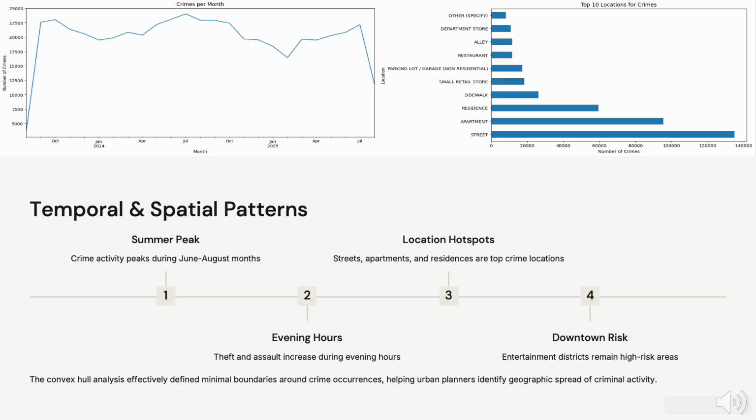Also, the most common locations for crime are public streets, followed by apartments and residences, as seen in the second graph on the right side, which is plotted against the location with the number of crimes, and the graph is named top 10 locations for crimes. This confirms that both public and private spaces are significant hotspots for crime in the city of Chicago.